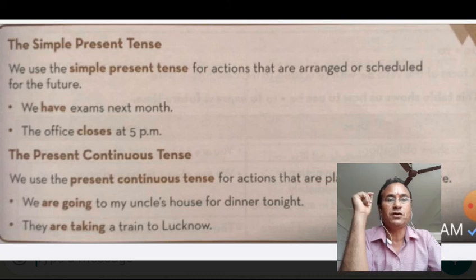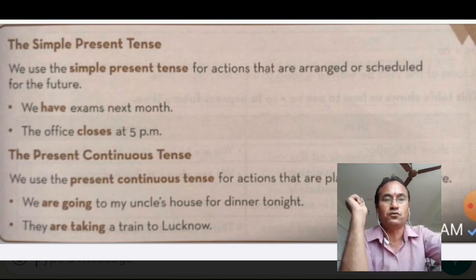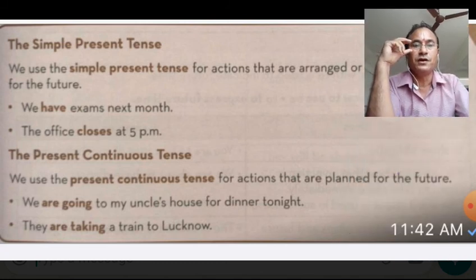The office closes at 5 o'clock. So this is a schedule. It will be closed at 5 o'clock, but we can use simple present here. We are talking about the future, but it can be expressed in simple present. And present continuous too. We use present continuous tense for actions that are planned for the future.